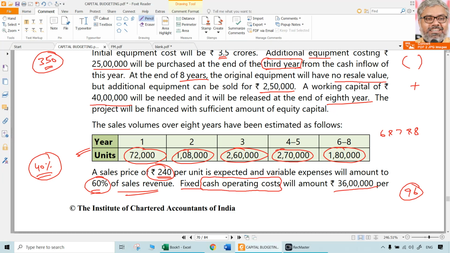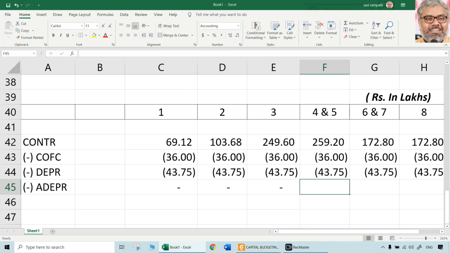How much will be the depreciation? 25 lakhs is the purchase price minus scrap value, that is 2,50,000 at the end of year 8. How many years is still there? 4, 5, 6, 7, 8. Only 5 years. So 22,50,000 divided by 5. Each year it is going to be 4.5 lakhs.